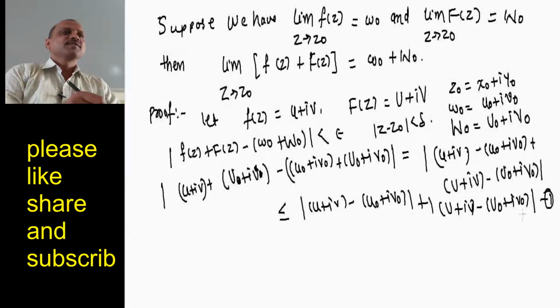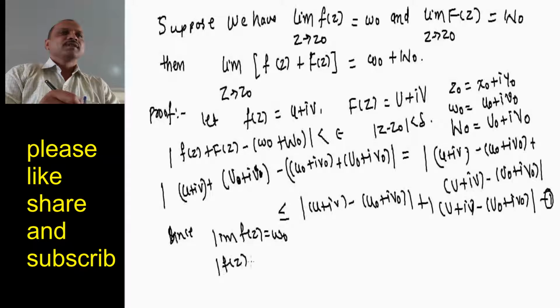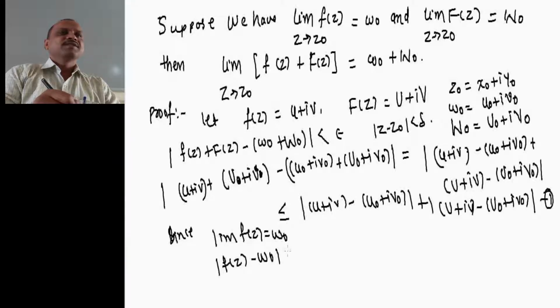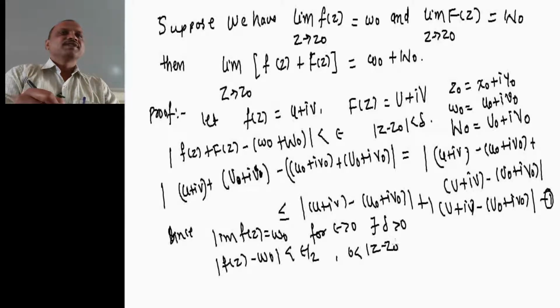Now friends, what is given? Since it is given that limit of f of z equals w0, that means mod of f of z minus w0 is less than epsilon by 2. Therefore for epsilon greater than 0 there exists a delta greater than 0 such that 0 less than mod of z minus z0 is less than, we consider it as delta 1. Now what is mod of f of z minus w0?